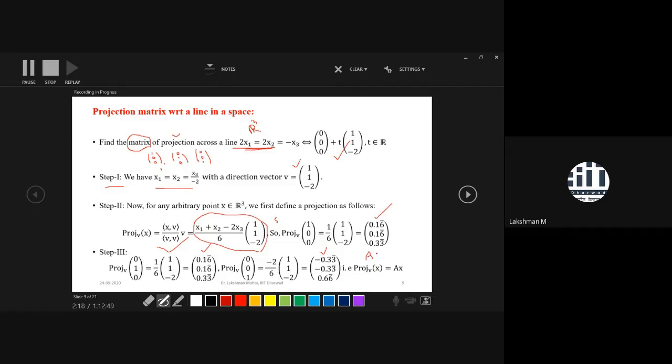So this is your matrix A, having this vector as the first column, the projection of (0, 1, 0) as the second column, and the projection of (0, 0, 1) as your third column. So you got your desired matrix. This is the way to find the matrix of the projection with respect to a line in 3D.